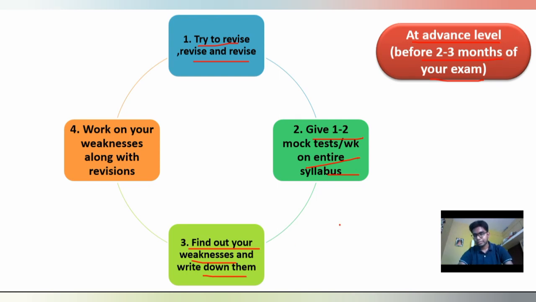After giving a mock test you will find that there are several topics or points on which your weakness will be exposed. You have to write down all these weaknesses on a paper, and you have to work on them along with the revision.